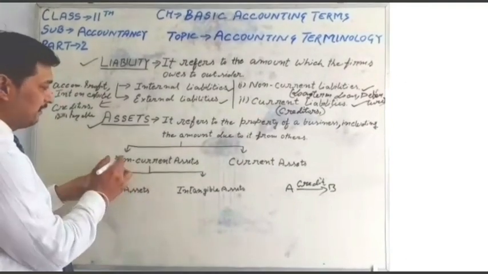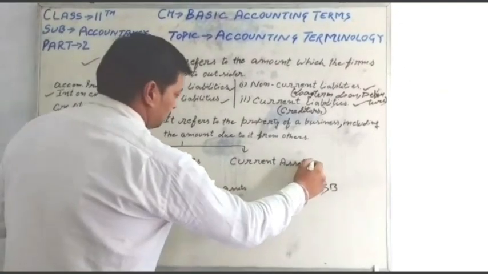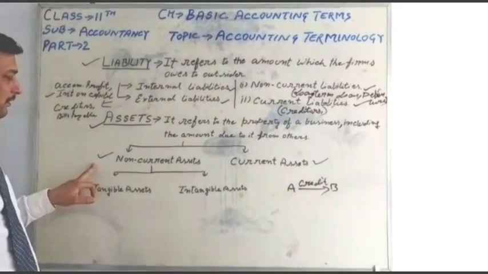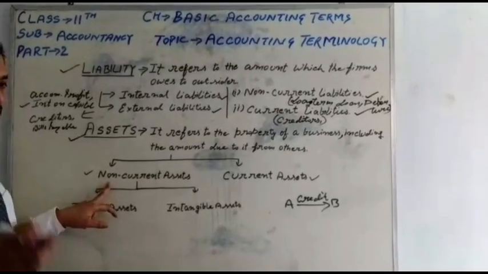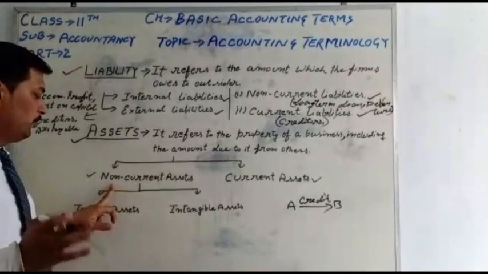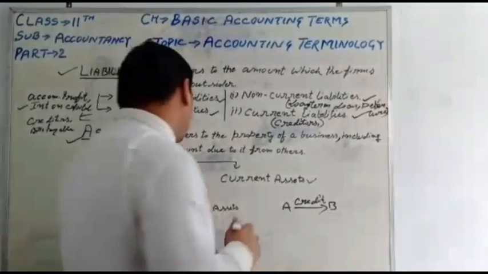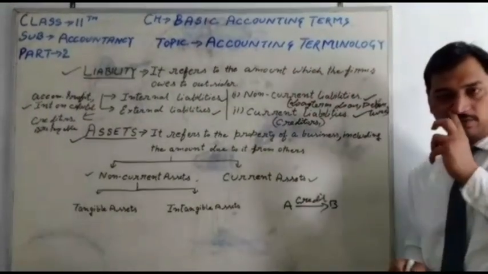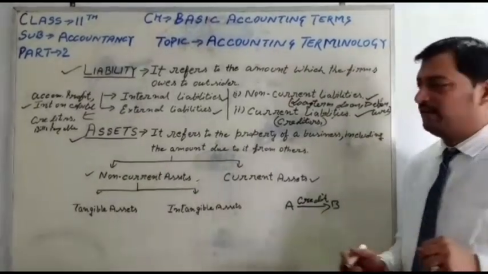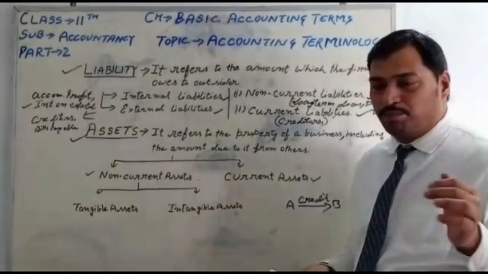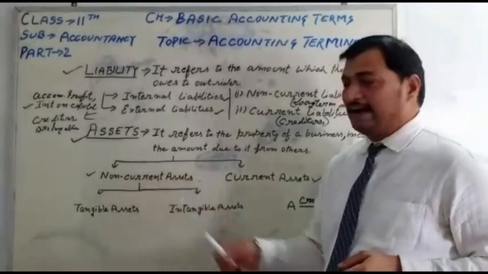So assets are categorized into two categories. First is non-current assets and second is current assets. So students, the meaning of non-current assets: assets used for producing goods and services. It means those assets which are used for manufacturing goods and producing services. This type of asset is bought not to be sold, so it is called a non-current asset.